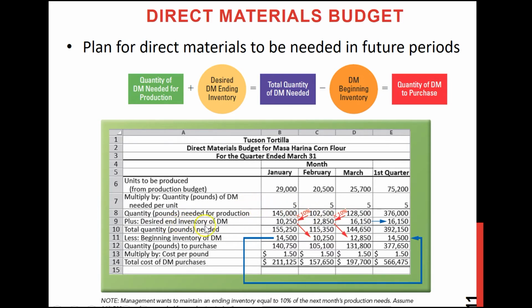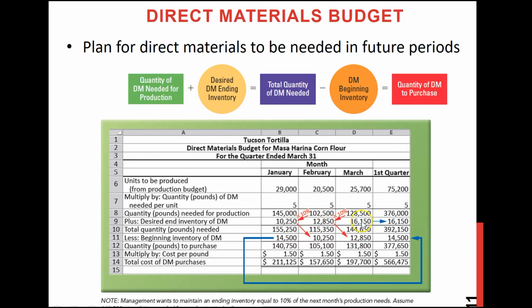Now you have to add that safety cushion, the desired ending inventory, and their condition is that they always want to keep 10% of next month's production need as their desired ending inventory. So you will check the next month's production need, then take 10%, and keep that as the desired ending inventory.